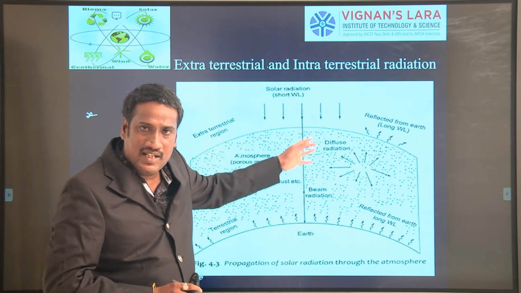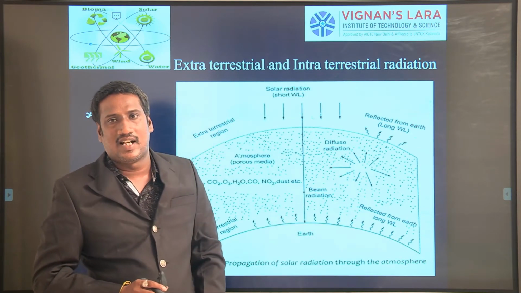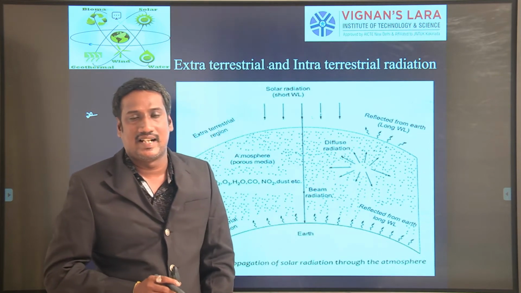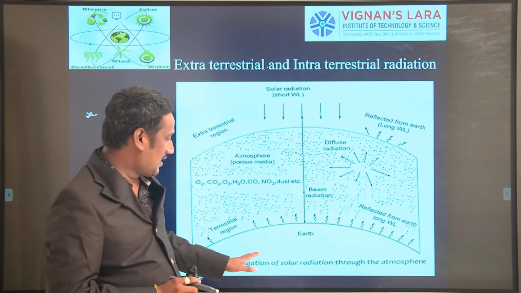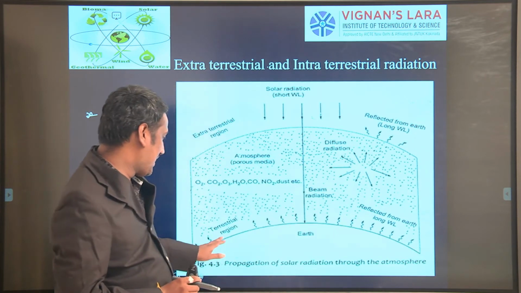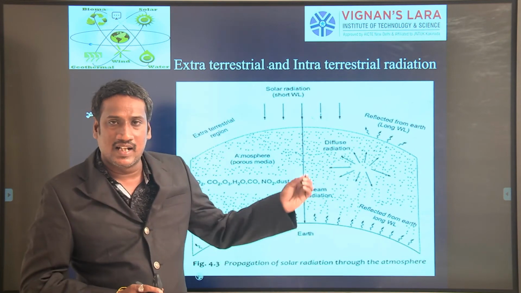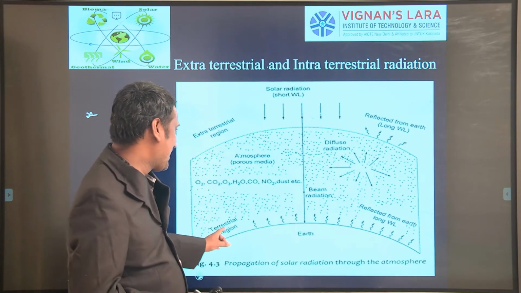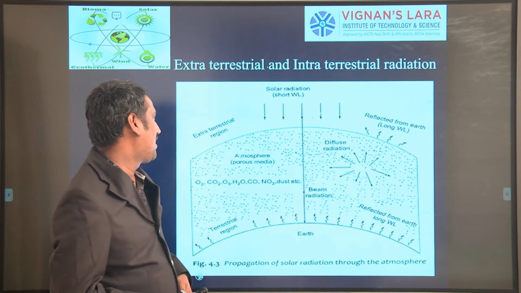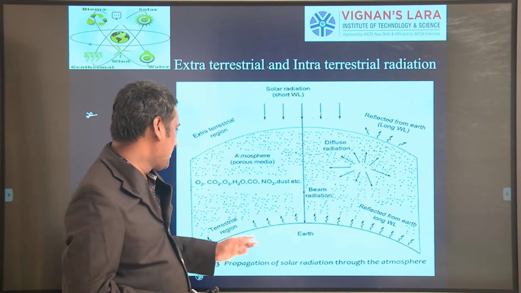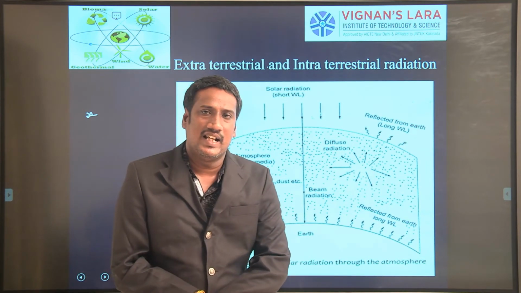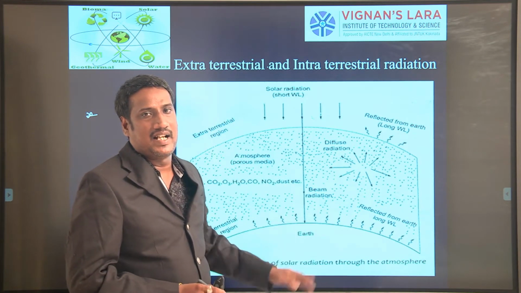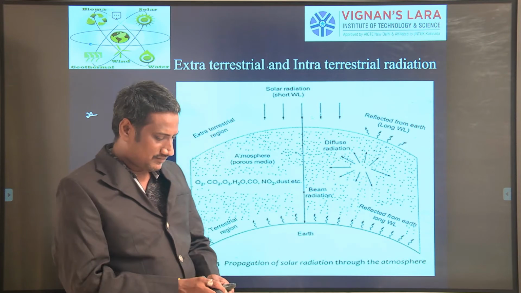The solar radiation that falls on the Earth you can call terrestrial radiation. The region surrounding the Earth is the terrestrial region, and the radiation received towards the Earth is terrestrial radiation. Likewise, we have an extraterrestrial region and a terrestrial region, extraterrestrial radiation and terrestrial radiation.